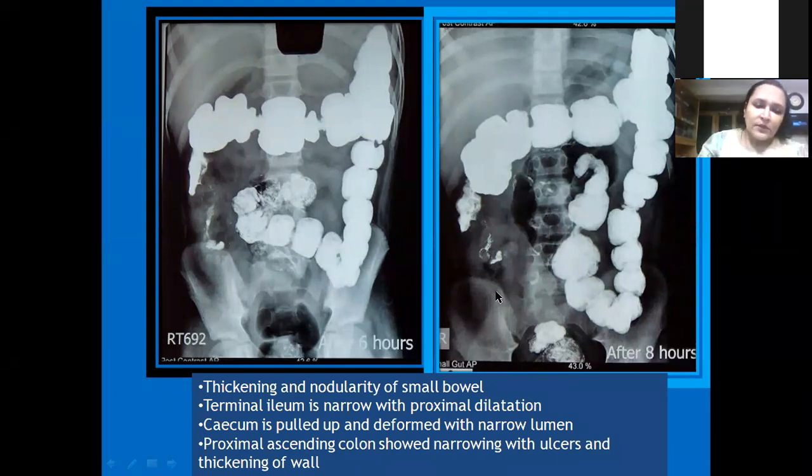Typical signs were present: thickening and nodularity of small bowel. The cecal part is not visible. So I stopped here, as I told in colonoscopy, and the cecum was pulled up, with a deformed narrow lumen, and the proximal ascending colon showed narrowing with ulcers. This part was ulcer. That part we actually did see. So this was very typical.